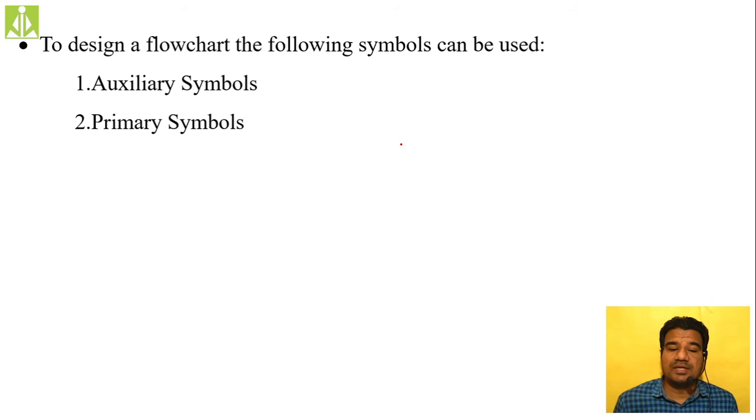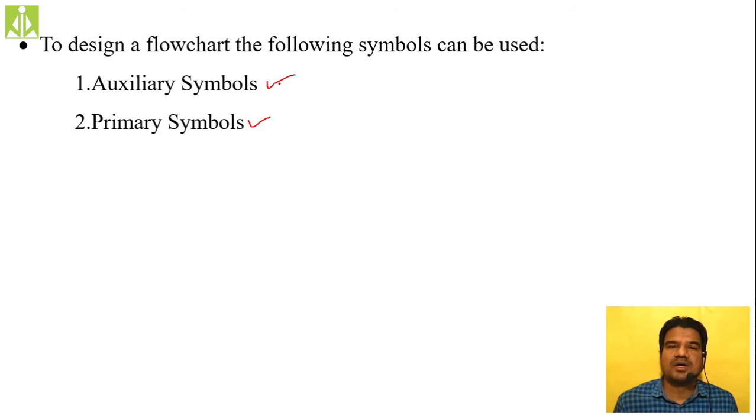We said some standardized symbols are used whenever we are designing a flowchart. Those standardized symbols have been categorized, or divided, into two: one is the auxiliary symbols and the other is the primary symbols.